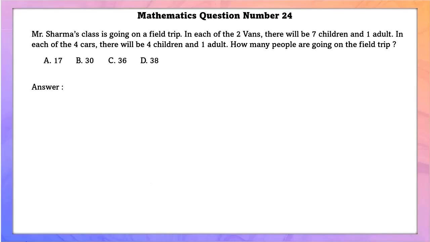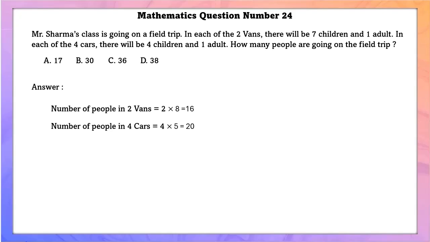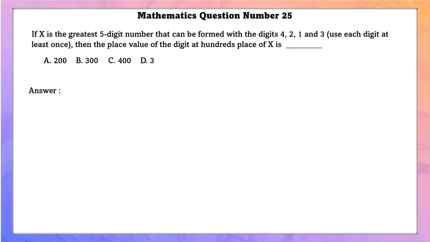Mathematics question number 28. Mr. Sharma's class is going on a field trip. In each of the 2 vans, there will be 7 children and 1 adult. In each of the 4 cars, there will be 4 children and 1 adult. How many people are going to the field trip? Number of people in 2 vans is equal to 2 into 8, that is 16. Number of people in 4 cars is equal to 4 into 5, that is 20. So total number of people in both cars and vans is equal to 36.